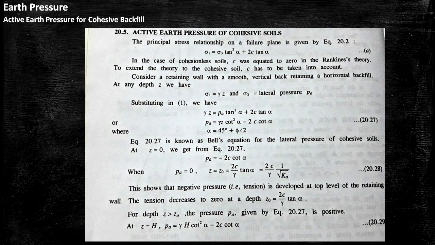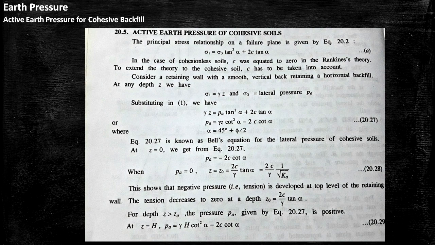Consider a retaining wall with a smooth vertical back retaining horizontal backfill. At any depth Z, sigma 1 equal to overburden pressure equal to gamma Z, and sigma 3 means lateral pressure, that is Pa.